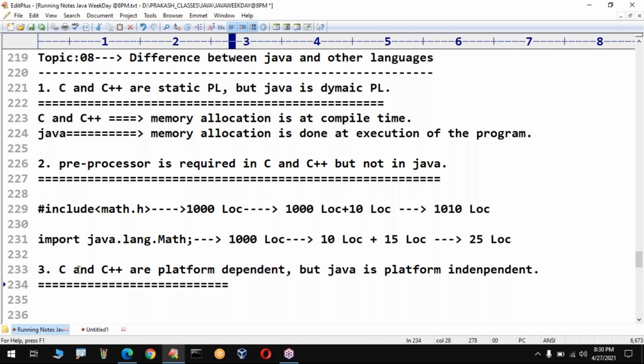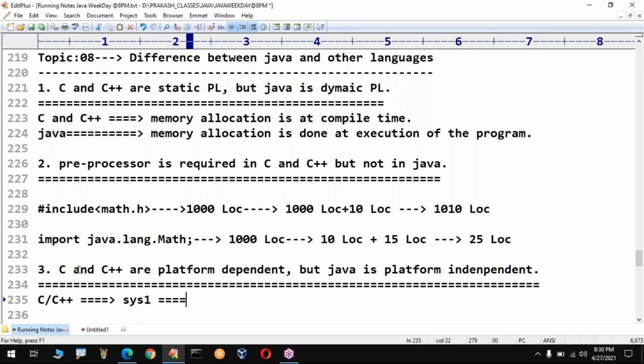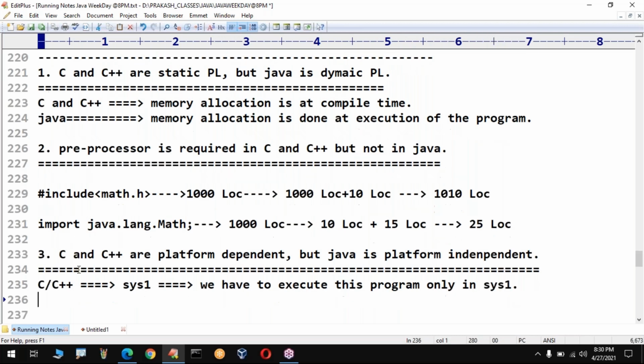That means if you are writing C programs or C++ programs on system 1, compulsorily we have to execute this program only on system 1. If you take that program to some other system, it won't execute.